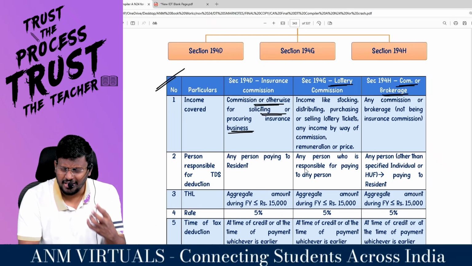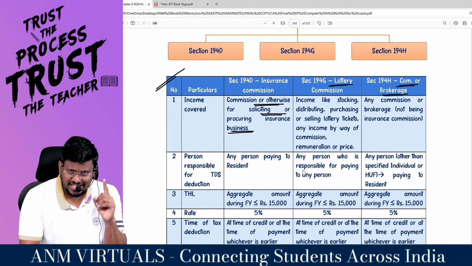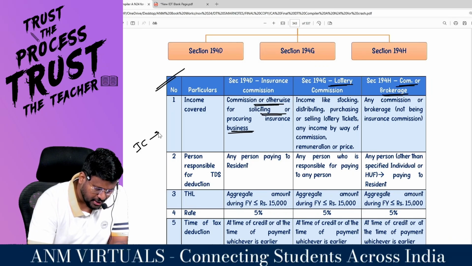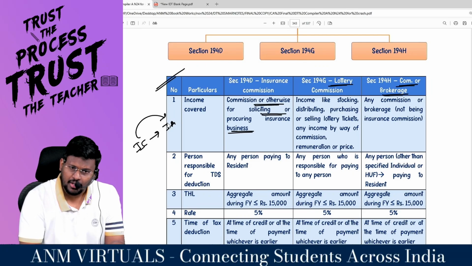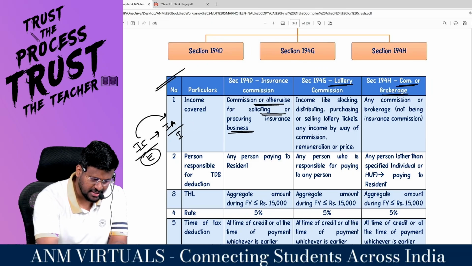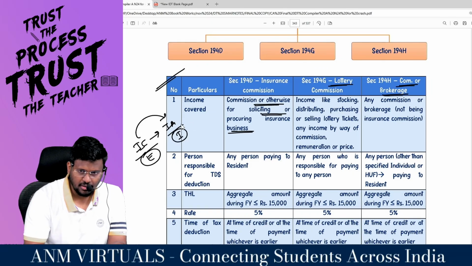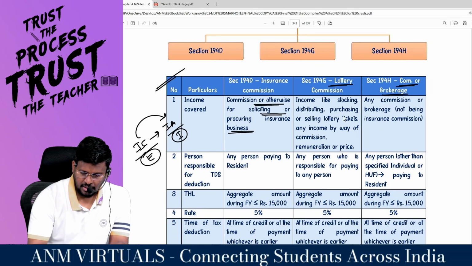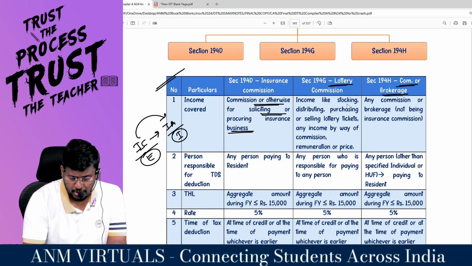So on what income TDS has to be deducted? For that transaction, understand, the insurance company will be there and the insurance agent will be there. The insurance company will pay commission to the insurance agent. It's an expense to the insurance company and income to the insurance agent. So the insurance company is supposed to deduct TDS.